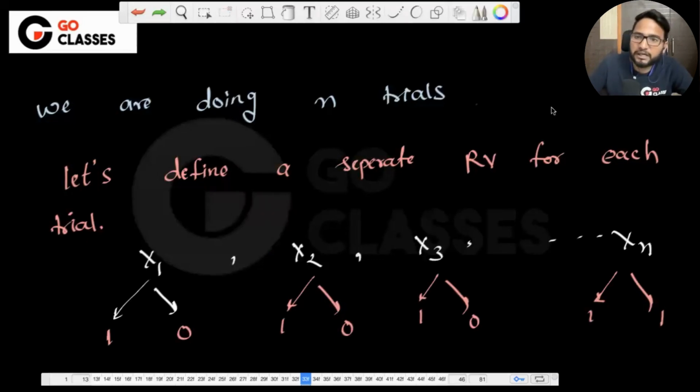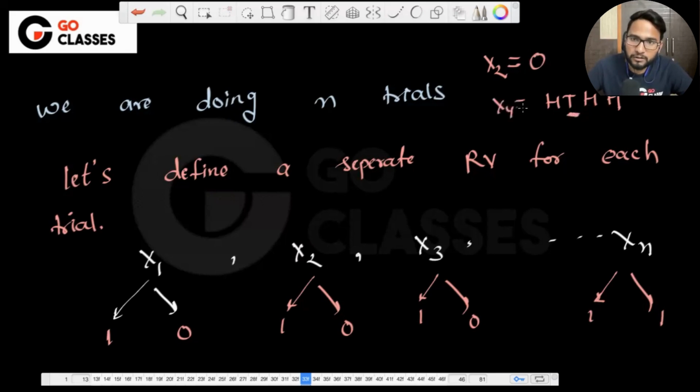So if I say head, tail, head, this is my outcome. Now tell me, what is the value of X2, looking at this outcome? X2 is 0. Why? Because on the second trial, I got tail. That's how my X2 is defined. What is the value of X4? It is 1, because on the fourth trial, I got head. I hope it is clear to everyone how I'm defining my random variables.